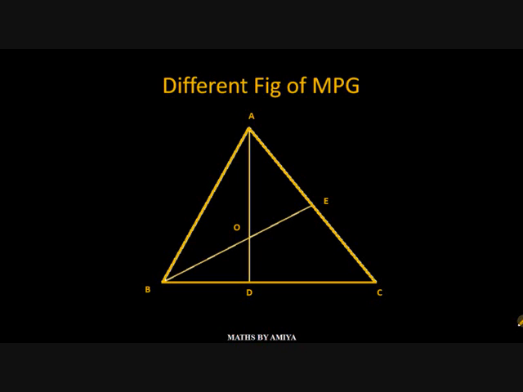this figure. Today we discuss when we have the third side, that is CF, and are looking for a ratio F upon FB. So now let's start. Today we discuss the same problems which we have discussed in the MPG 1 video. If you didn't watch the MPG 1 video, I strongly suggest you please watch the MPG 1 video before this video.